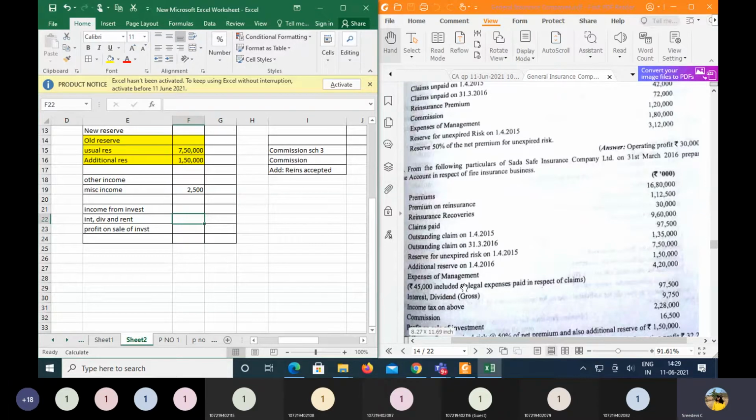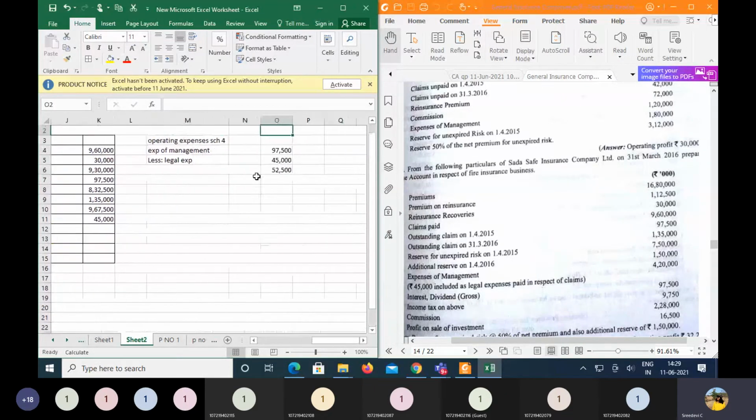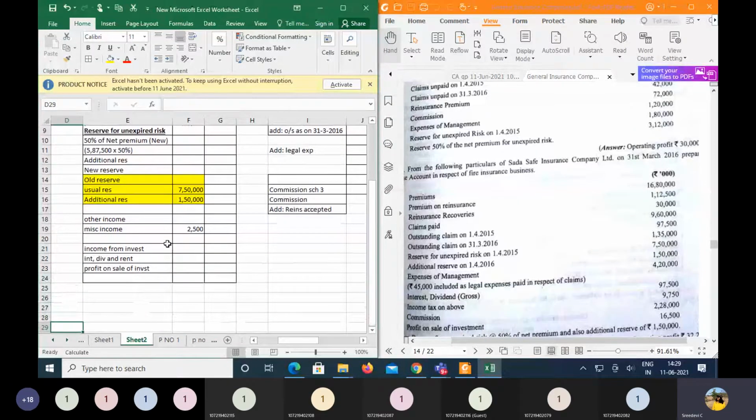One minute. Again, I think there is a small mistake which took place, it is very difficult on the PDF. So operating expenses is not 7,500, it is 4,20,000. The amount is given on the top. So from 4,20,000, if you are deducting 45,000 towards this, the balance of the operating expenses is 3,75,000, and then coming to the interest and the rents, which is from the investments.